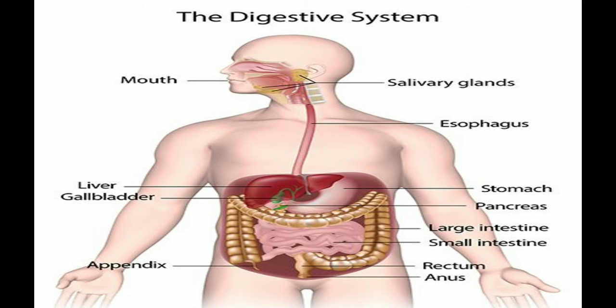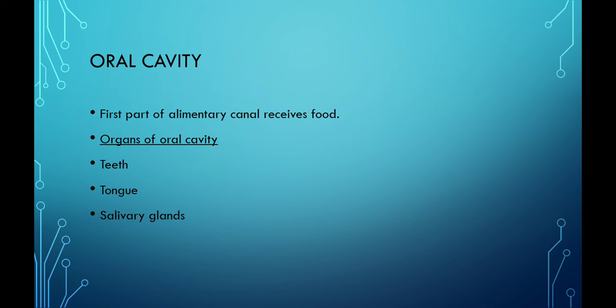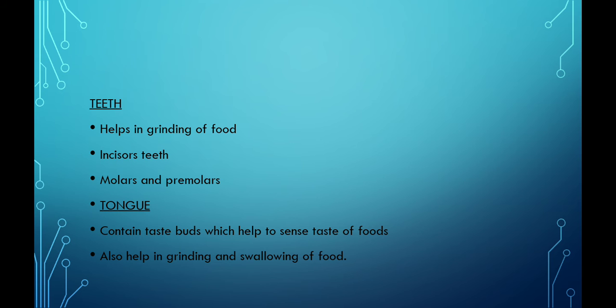Look towards the diagram showing the different parts of the digestive system. Oral cavity is the first part of the alimentary canal which receives food, and there are three main organs of the oral cavity: teeth, tongue and salivary glands. Teeth help in the grinding of food. In human beings, the teeth are modified to perform particular functions. They consist of incisor teeth, molar and premolar teeth.